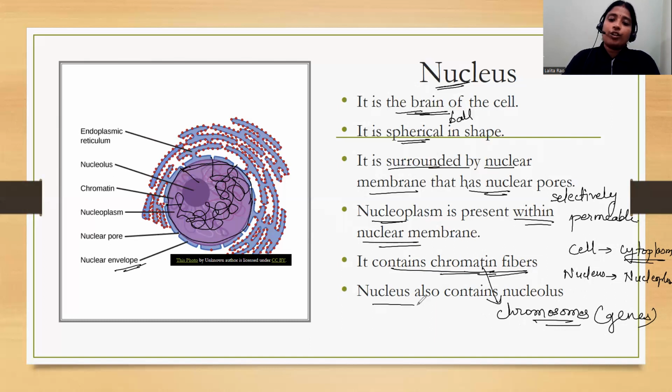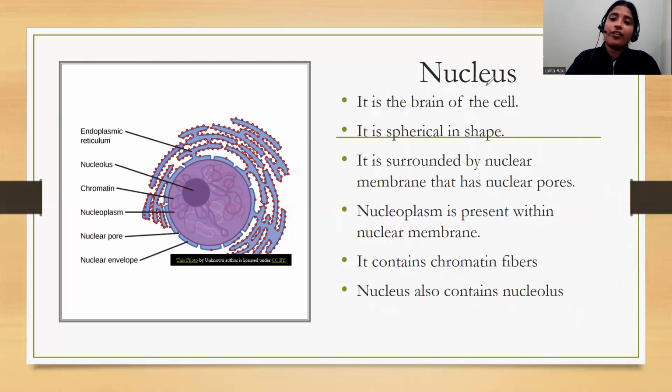Okay, now the nucleus also contains a nucleolus. Like how a cell has a nucleus, in the same way the nucleus has a small spherical rounded structure which is known as nucleolus. Okay, so this is about the structure of the nucleus, which is also known as the brain of the cell.